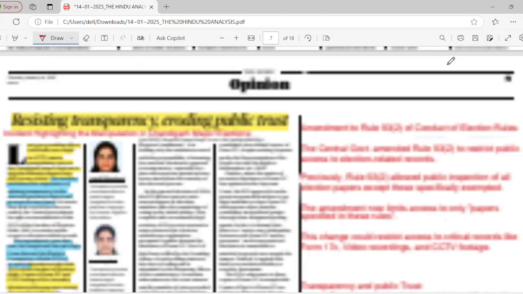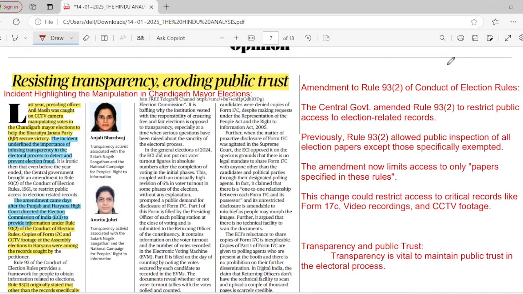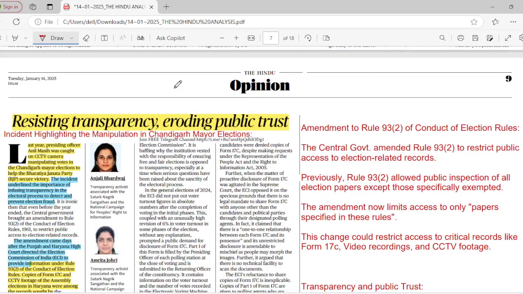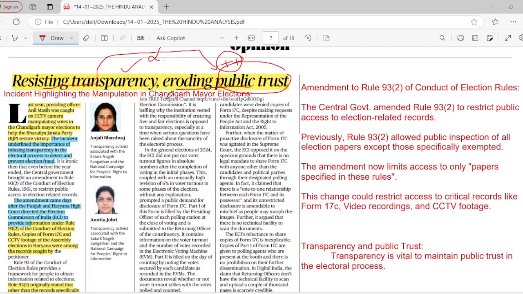The next important editorial we have to discuss is "Resisting transparency, eroding public interest." They are talking about transparency and public trust. Where there is transparency, you will have public trust, so they are directly proportional to one another. Let's see why they are talking about public trust and transparency.